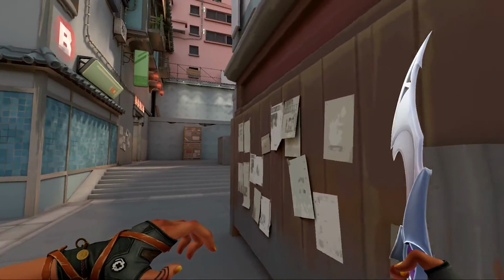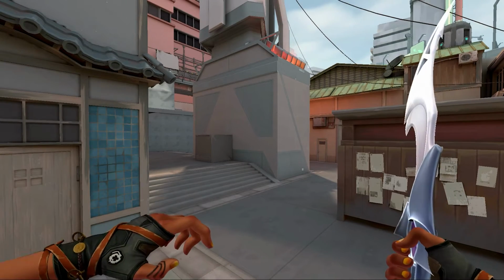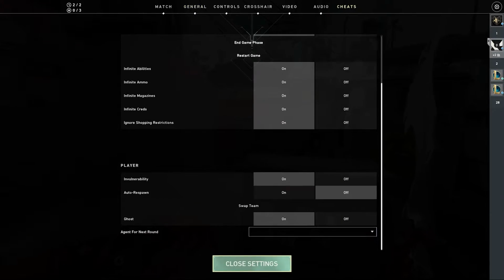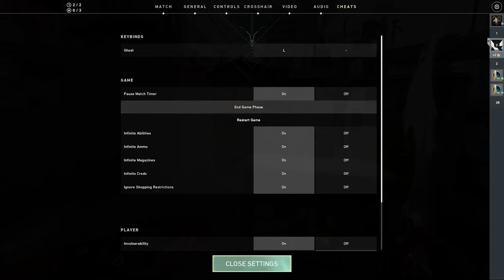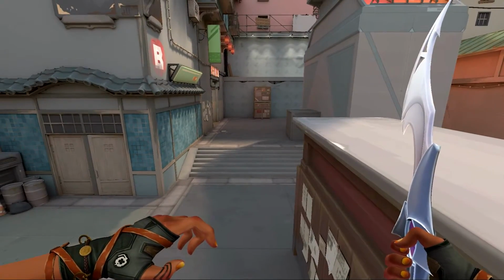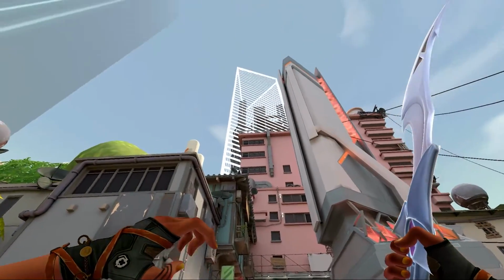And I'm sure you've also seen the things where they get the cinematics in the air. This is done by using ghost mode, which if you look in your cheat settings, if you don't know how to get there, it'll say ghost, and your ghost keybind is going to be at the top. So mine right now is L because I don't use my L key. So you can start right here, and then just go ahead by aiming up like that.